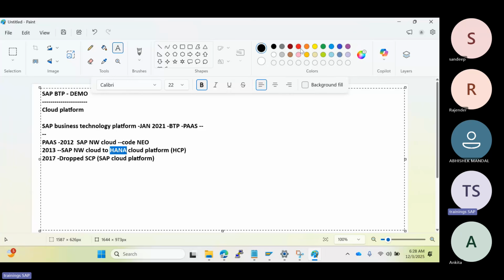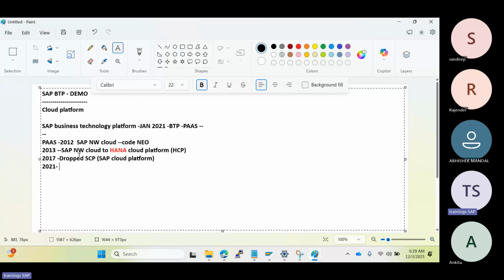Many people know SAP Cloud Platform. Then slowly, in 2021, the cloud platform was officially retired to support the SAP one strategy. BTP was introduced as a new brand, not as a replacement of SAP.